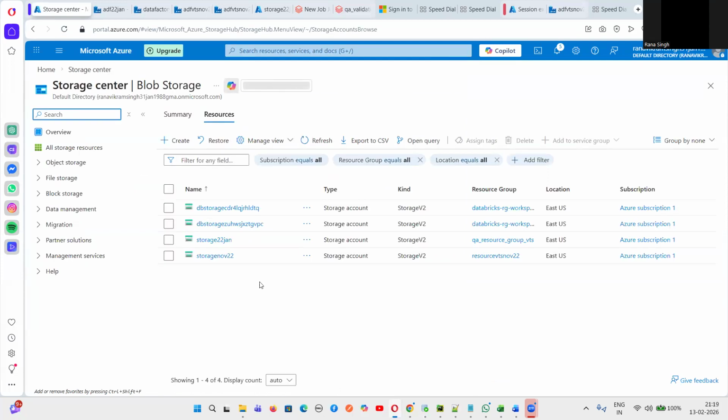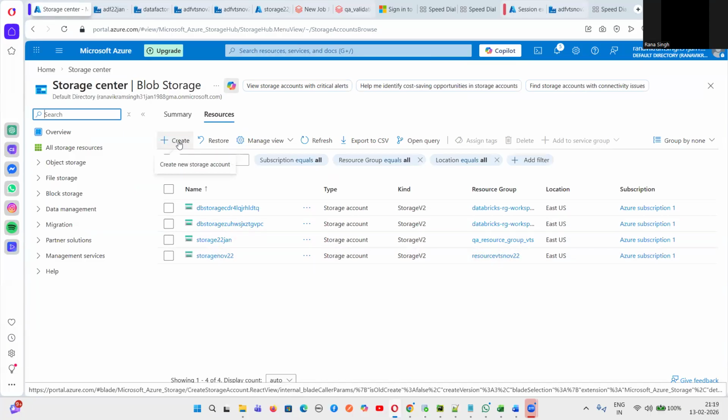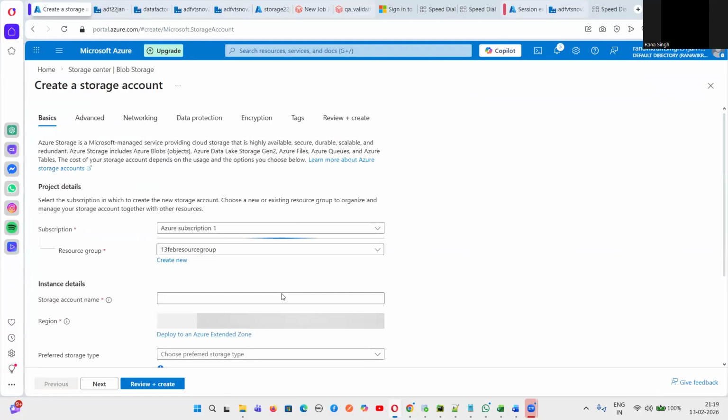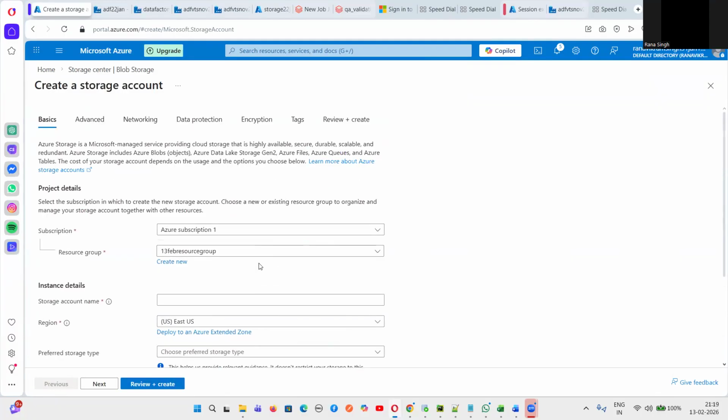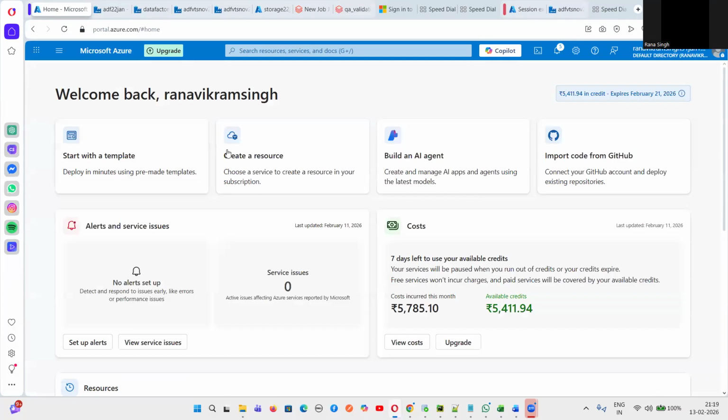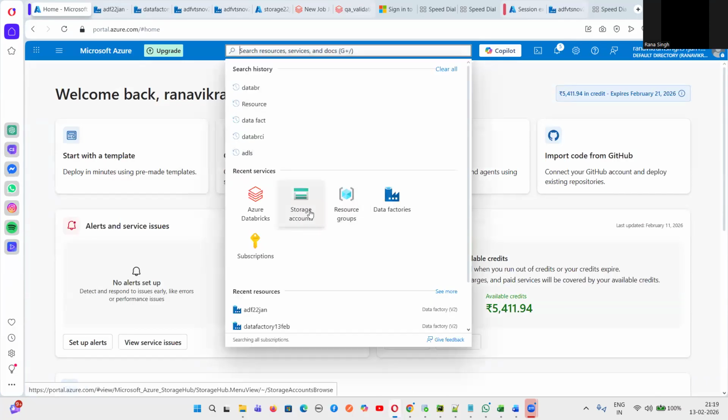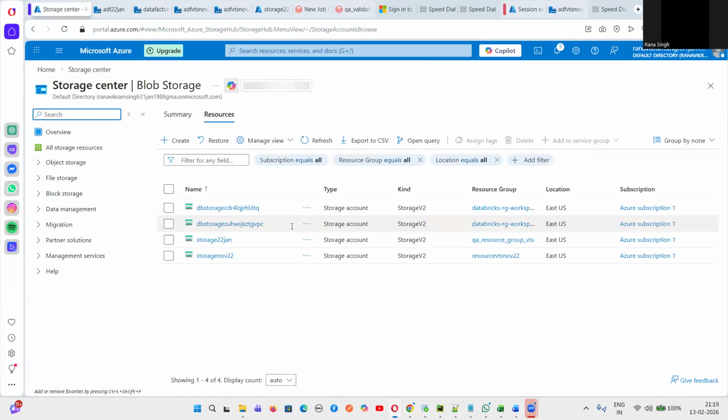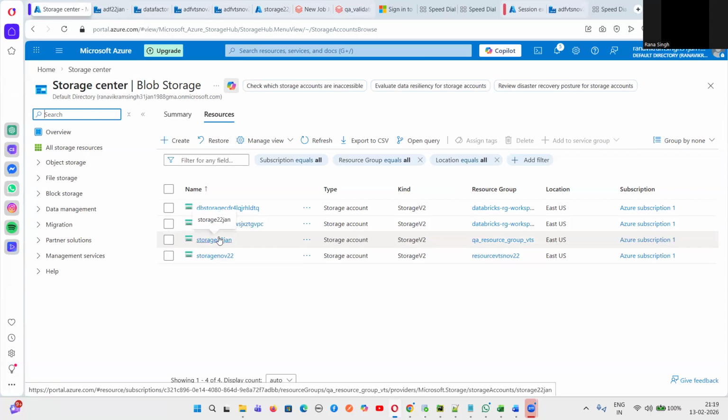If I get time, I'll create one more storage account, but everything is chargeable as of now. You just click on create, give some details, and then review and create, and one storage account gets created. As of now, I'm just showing you the existing storage account. What is the purpose of the storage account? The storage account is where the files will be stored.